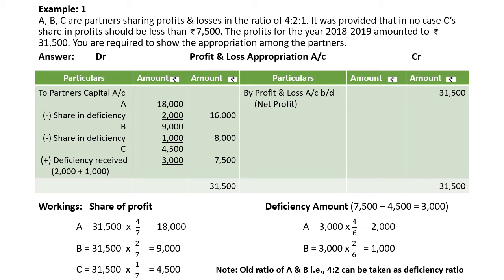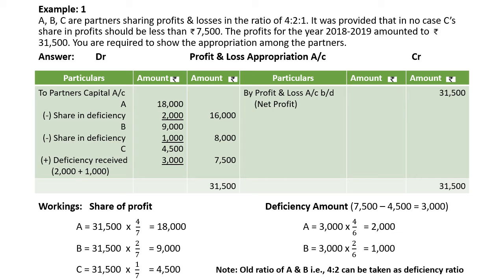Look at the problem again on the debit side. A's actual amount is 18,000. He has to sacrifice the amount to C, 2,000. So 18,000 minus 2,000 equals 16,000. B's actual amount is 9,000. He has to sacrifice 1,000 to C. So 9,000 minus 1,000 equals 8,000. Then C's actual amount is 4,500. He is receiving the deficiency from A and B, 2,000 and 1,000. So we have to add that amount to 4,500. So the final amount is 7,500. So in this way we have to calculate guarantee profit.